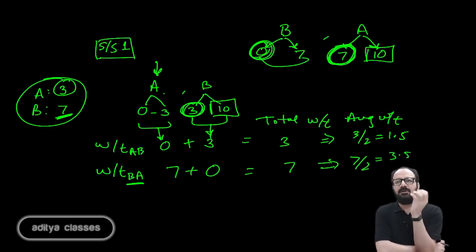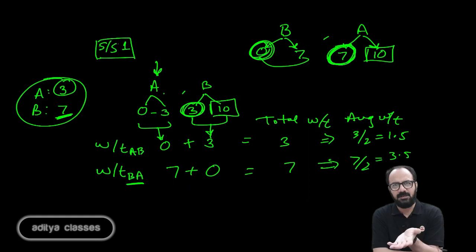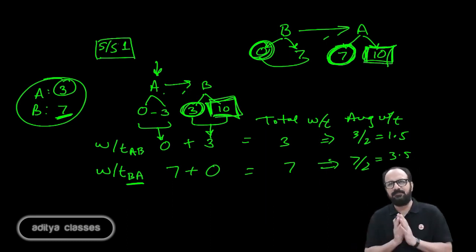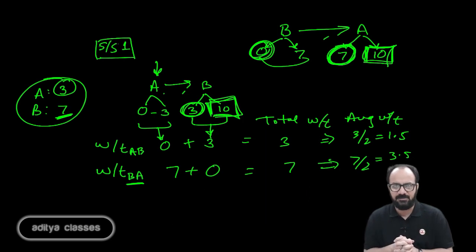Now, if we see here, what do we mean by sequencing? We had two tasks A and B. We had to sequence them in such a way that we could either optimize the utilization of the machine or optimize the waiting time of the customers. As far as utilization of the machine is concerned, we see that the machine is engaged for 10 minutes. Whatever sequence we try, AB or BA, either way the machine is engaged for 10 minutes and there is no waiting time, no idle time. So, as far as the machine is concerned, we are indifferent.